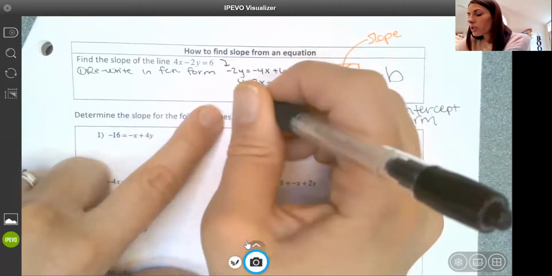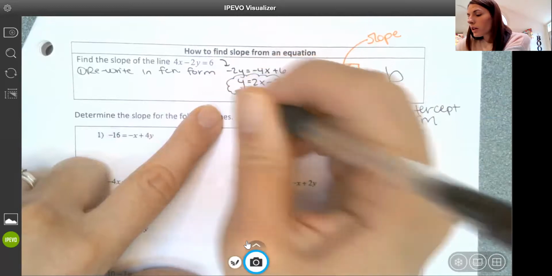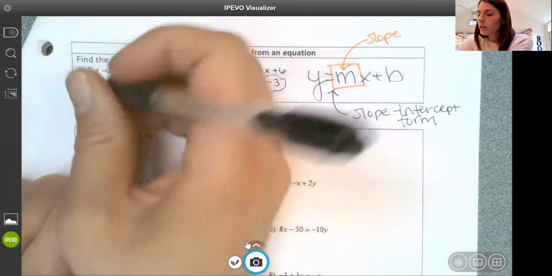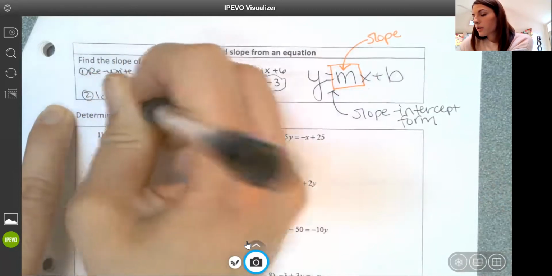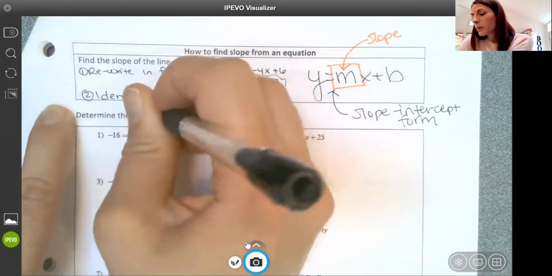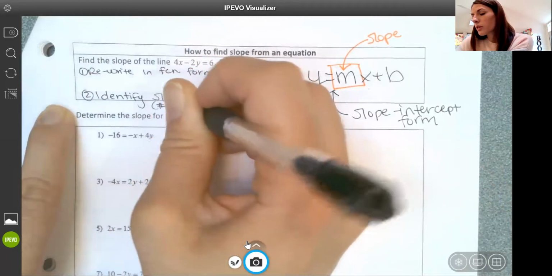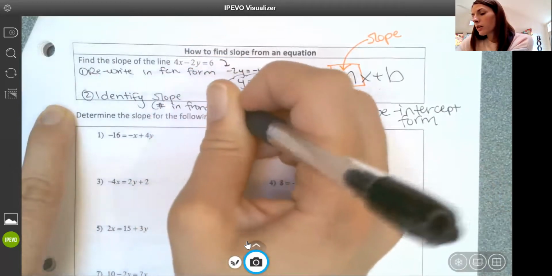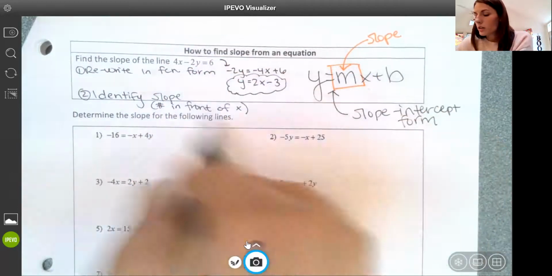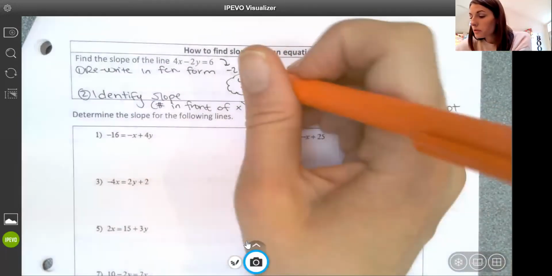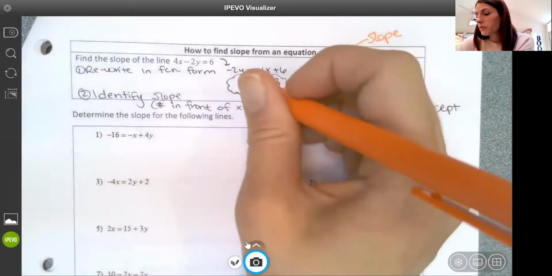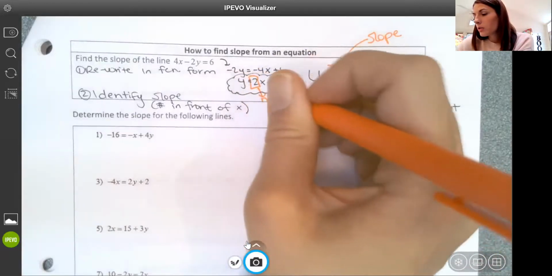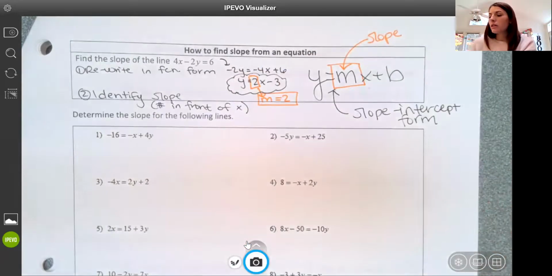Here's my equation in function form. The next thing I'm going to do is identify the slope, which is the number in front of x. So for this equation, my slope would be 2. Say m equals 2. I've identified the slope given the equation.